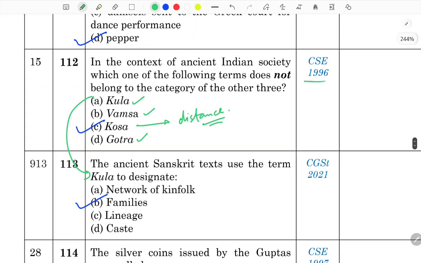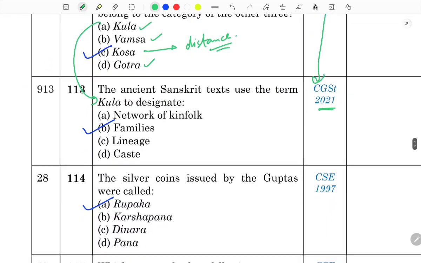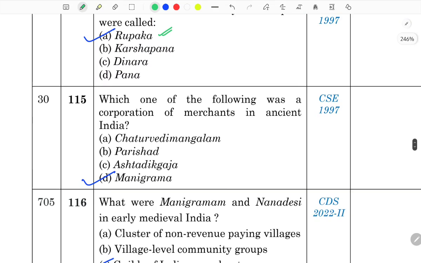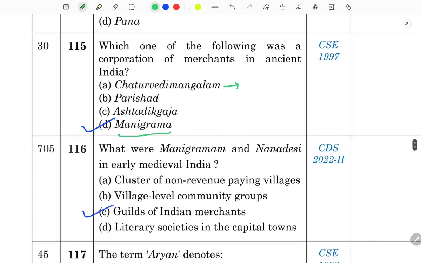1996 question. In the 2021 Geo-Scientist exam they asked you this. Next question. The silver coins issued by the Guptas were called Rupaka. You have seen what is Karshapana, what is Dinara, what is Pana. Which one of the following was a corporation of merchants in ancient India? Manigramam. Chaturvedi Mangalam, you know. Ashtadiggaja will come in medieval India also. We will see. Manigramam, a merchant guild.